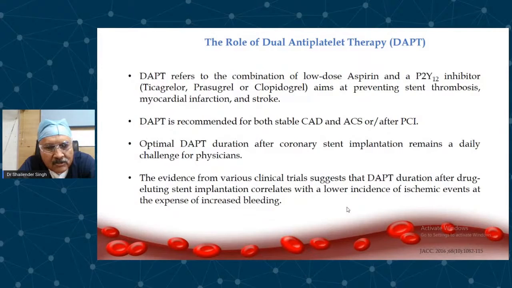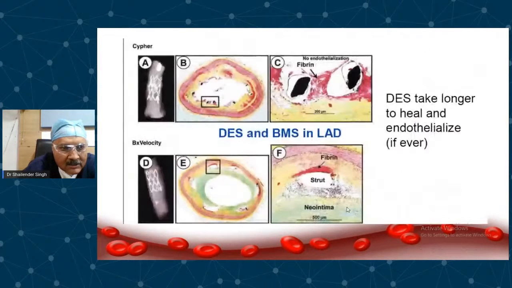There is evidence from clinical trials that suggests a trade-off between ischemic risk and bleeding risk. Those patients in whom you prolong DAPT in order to reduce ischemic risk will have higher bleeding, and those patients who have a higher bleeding risk, you have to trade off with the ischemic event. So it's always very important to strike a balance.